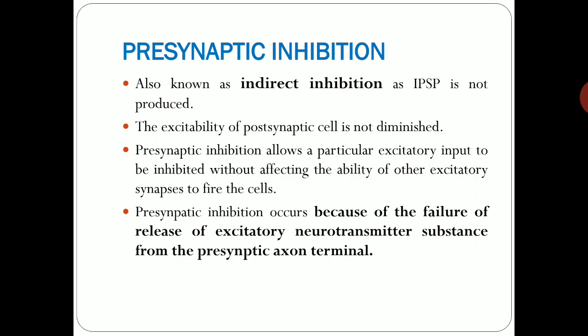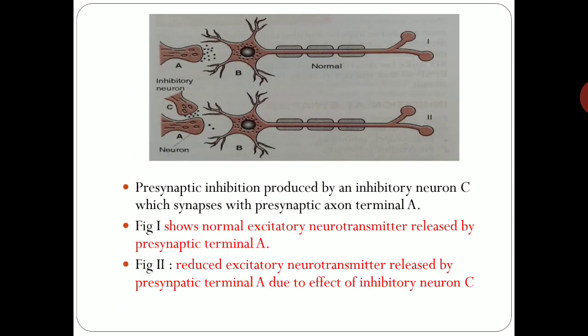Now presynaptic inhibition, also known as indirect inhibition, as IPSP is not produced. The excitability of the postsynaptic cell is not diminished. Presynaptic inhibition occurs because of failure of release of excitatory neurotransmitter substance from the presynaptic axon terminal. So here is presynaptic inhibition produced by inhibitory neuron C. You can see this is inhibitory neuron C, which synapses with presynaptic axon terminal A.